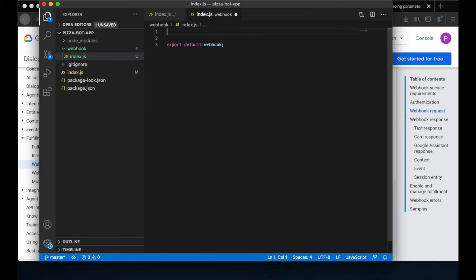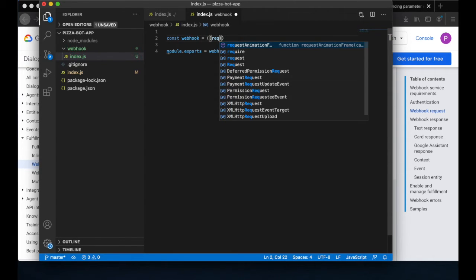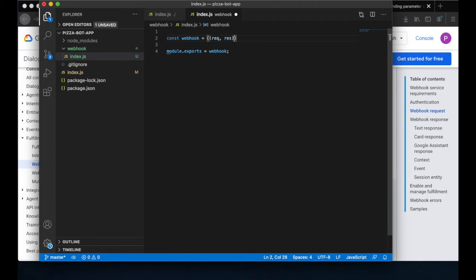So we just assume here in the webhook we get the body, the request here, and from this body we would extract all the parameters. Sorry for the syntax, it doesn't work. It should be something like module.exports equals webhook, and I define here a constant webhook equals request, response, arrow function,